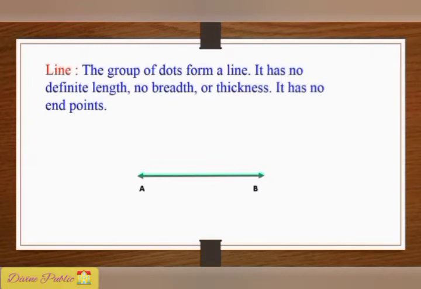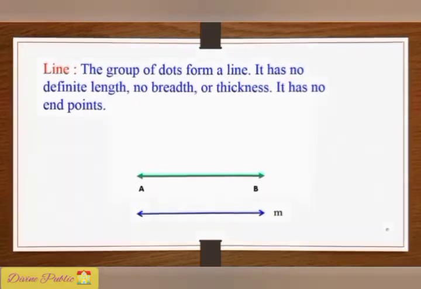Dear students, you can see the arrows on both sides of the line. It means a line extends endlessly on both sides. Sometimes a line is represented by a small letter such as l, m, n, etc. In the given figure, here you can see m is a line.